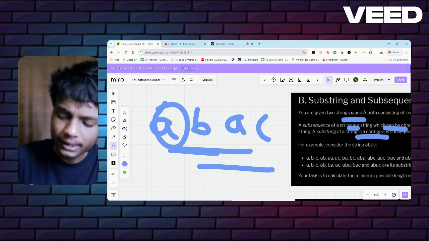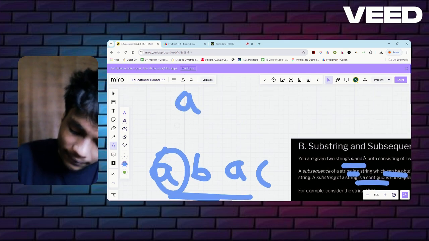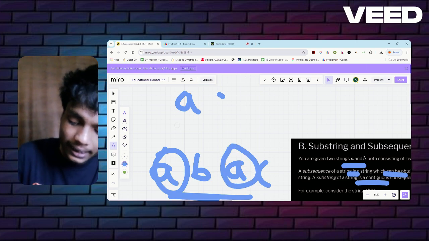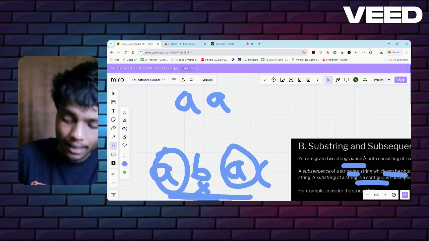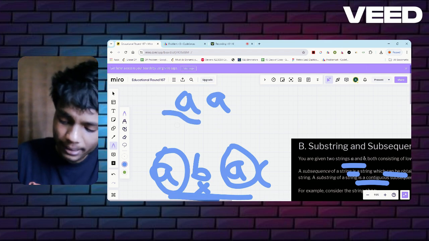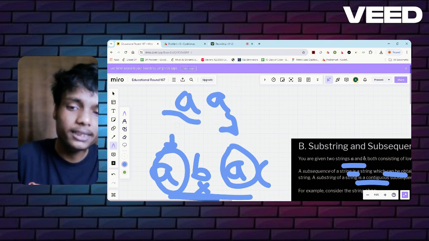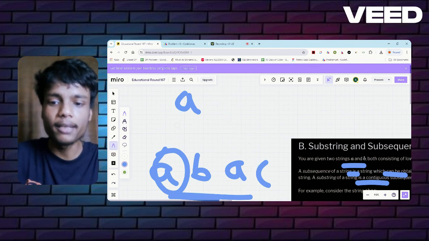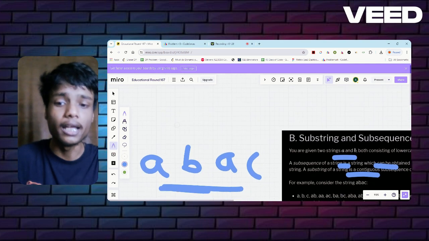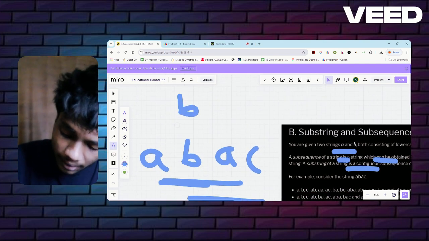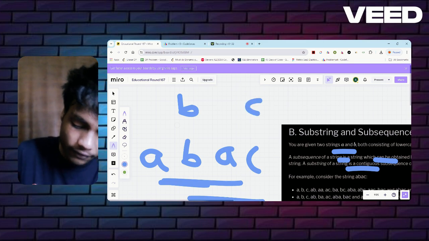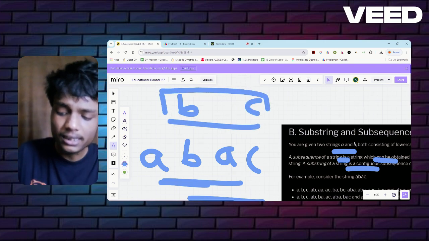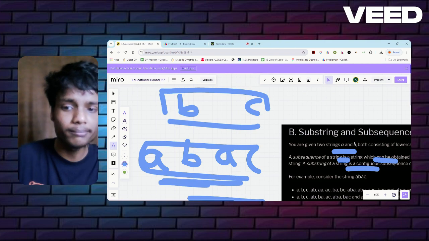Suppose I am going to pick this first. Okay? So I have picked this A. Let's say I haven't picked this one, but the order is the same. It means I have picked this A first, then I am picking this A, and it is called a subsequence of ABAC. AA will be called a subsequence of ABAC. Let's take another example. Let's say I pick B from here and C from here. So BC is a subsequence of ABAC, as simple as that.